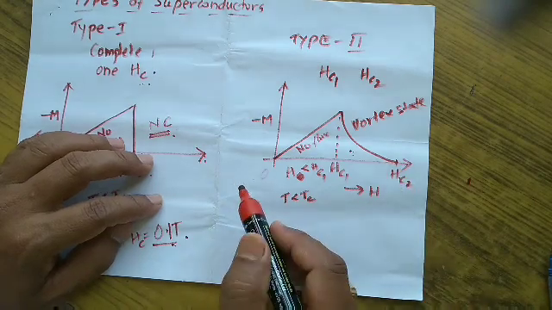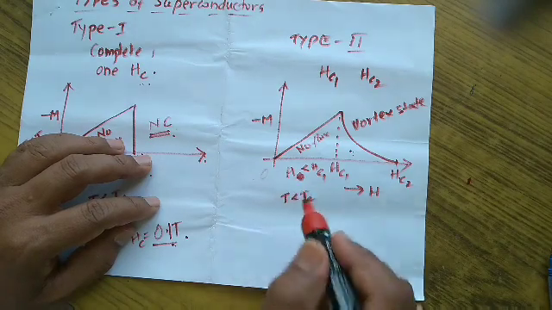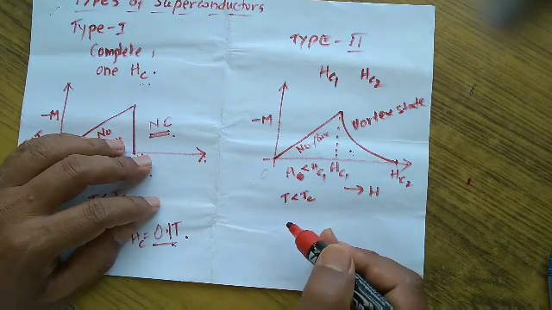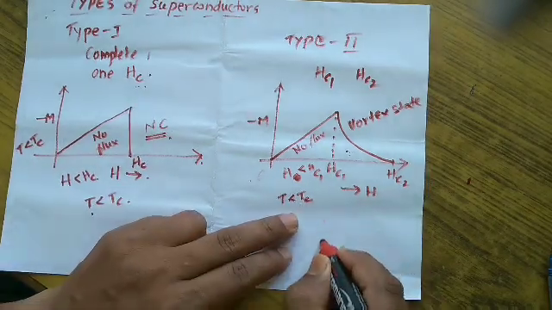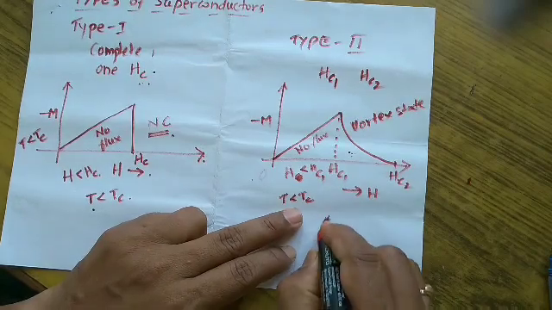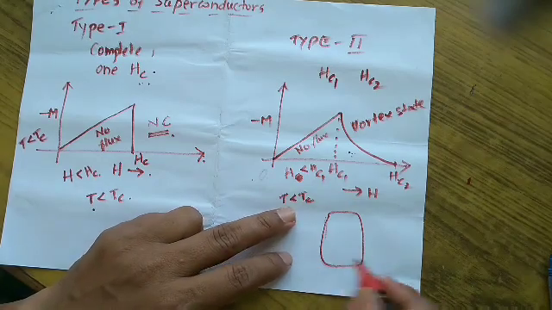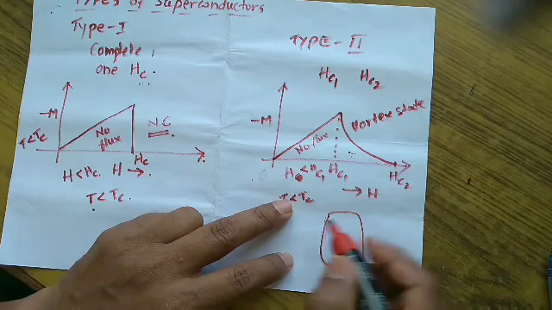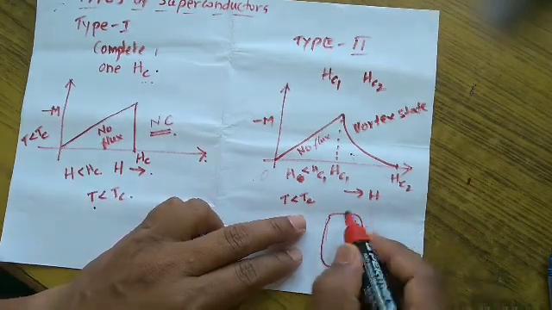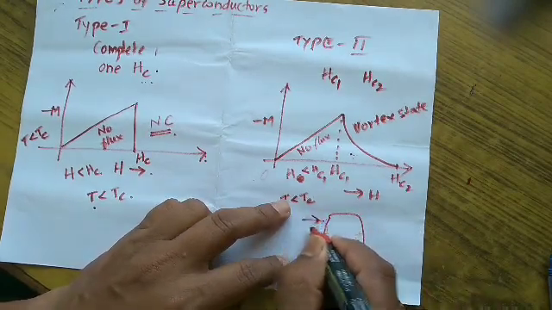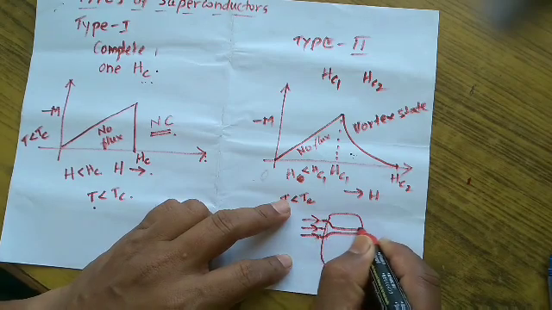Let us understand the reason. In a type 2 superconductor, especially in the vortex state, there will be cylindrical swirls of supercurrents. I can show it diagrammatically here. Assume that this is the superconducting material. These are the magnetic lines of force penetrating through the material.